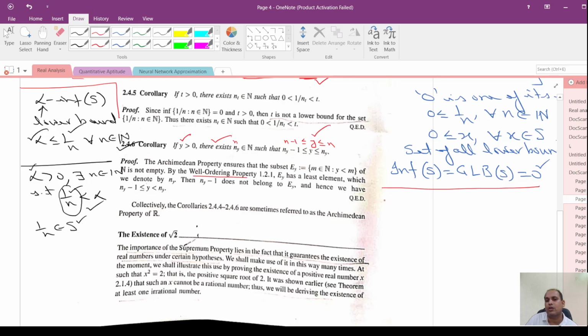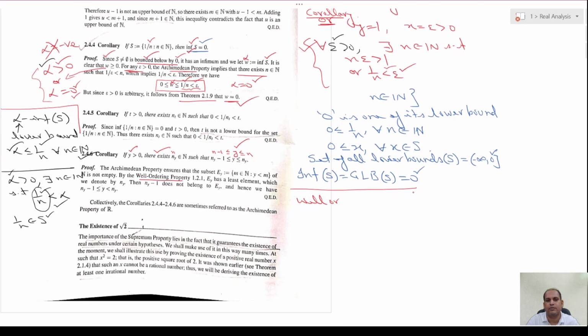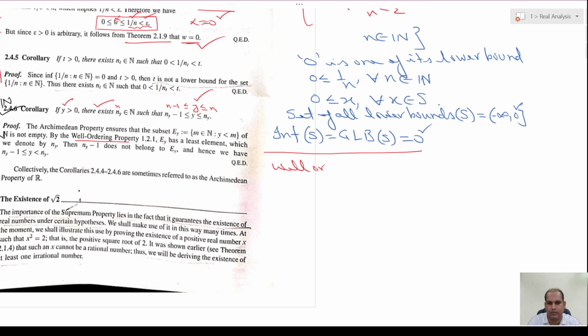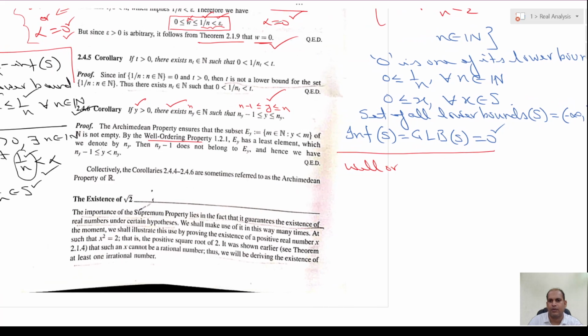So, first of all recall the well ordering property of the set of natural numbers.